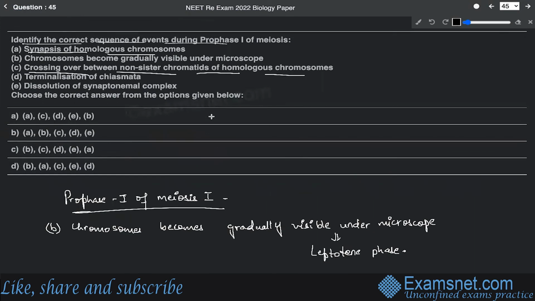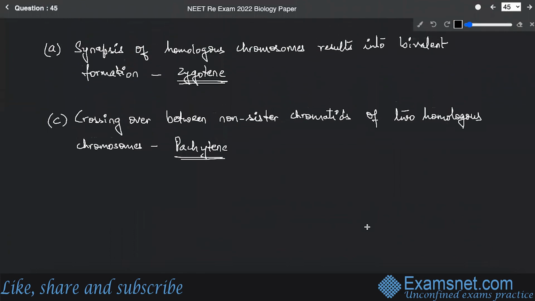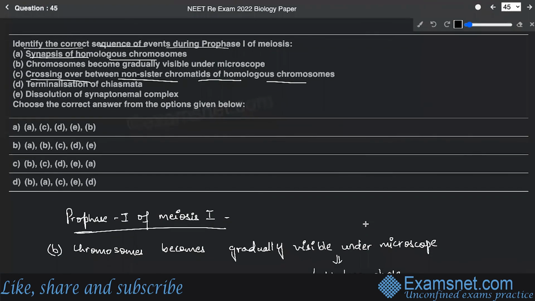All right. Then the fourth process: once the crossing over has taken place, this results in exchange of genetic material. That means the recombinants will be formed, and then there has to be the dissolution of the synaptonemal complex at the point of crossing over.